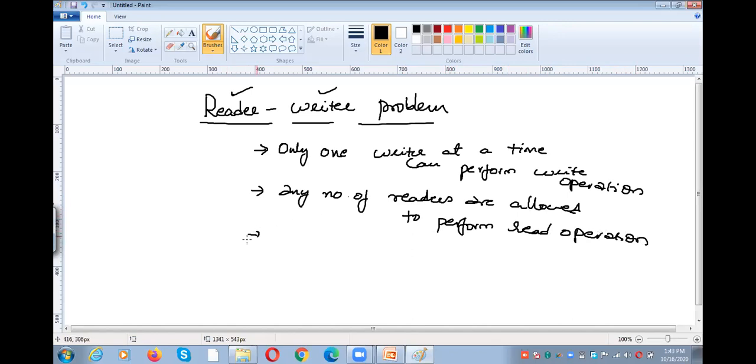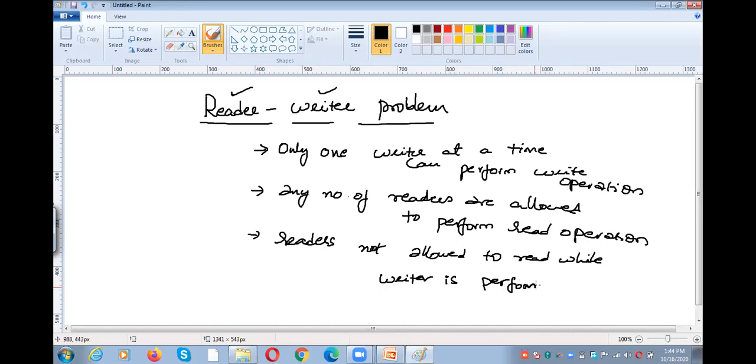And the third point you need to know is readers are not allowed to read while the writer is writing, while the writer is performing write operation.